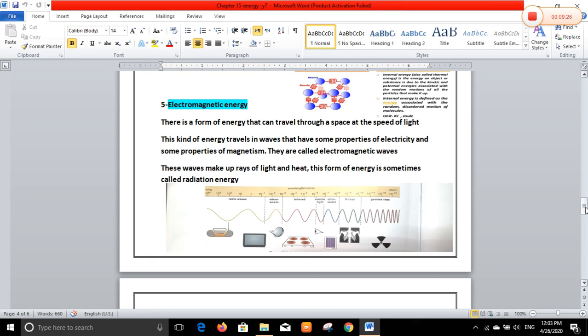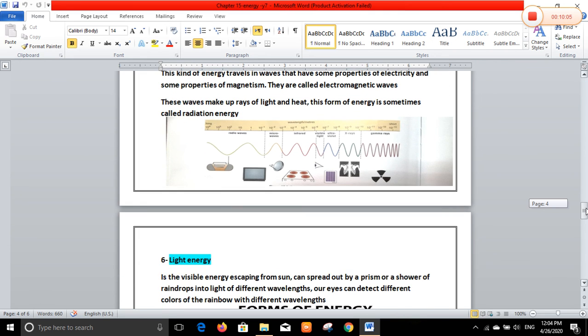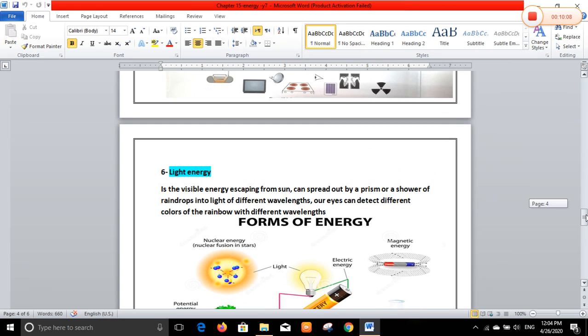We mentioned before that electromagnetic energy consists of radiation energy like infrared, visible light, white light, X-rays, and so on: ultraviolet rays, infrared rays, microwaves, gamma rays. All these radiation energies can move through space with a definite wavelength.